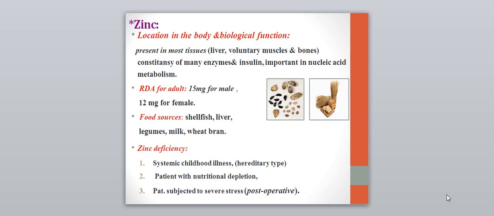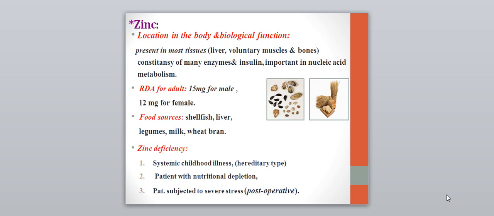The zinc is present in most tissue, in liver, in voluntary muscles, in bones, and it is important as they are constituents of many enzymes and insulin, important in nucleic acid metabolism. The daily allowed requirement is 15 mg for male, 12 mg for female, and it is present in shellfish, in liver, in legumes, milk, and wheat bran.